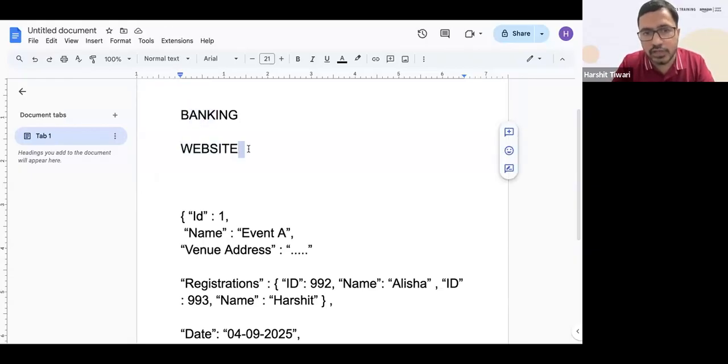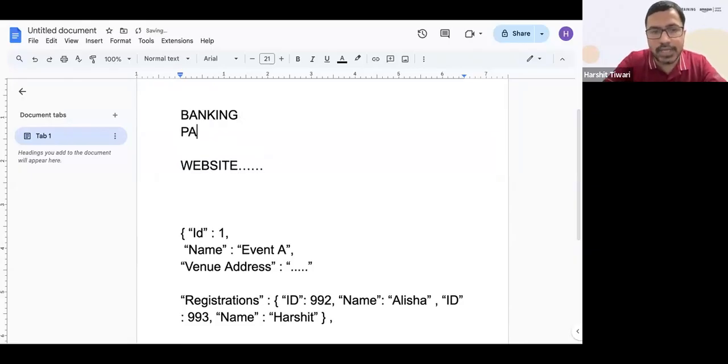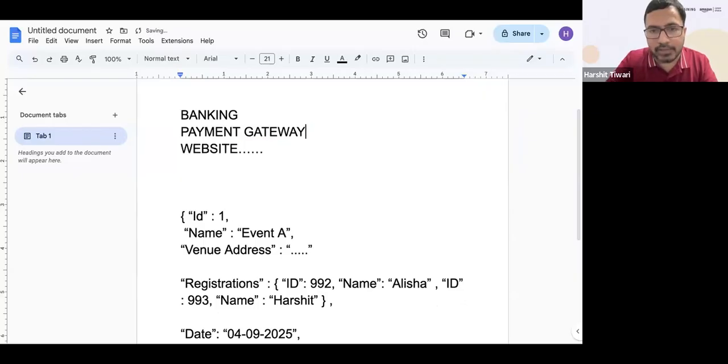So when you book a ticket, let's say you've picked a particular ticket for a particular flight, and you go to the payment page. When you go to the payment page, this website is actually giving all the handling of the payment part to a third party provider. That third party provider is the payment gateway. So your website is actually using the payment gateway to make the payments.